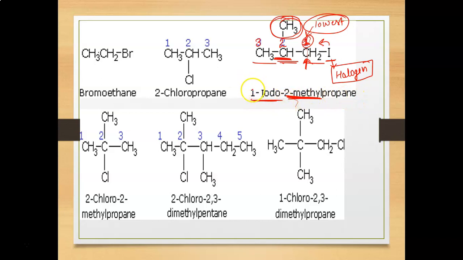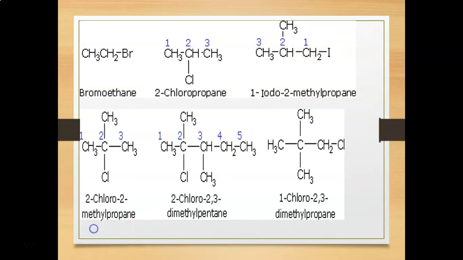Now we can remove this one also. It's our wish whether we use this 1 or not, because as our iodine is attached at the first number, we do not need to put the number 1 here.